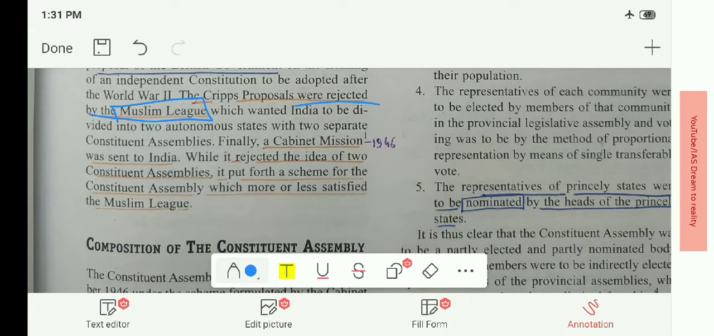Finally, a cabinet mission in 1946. The Cripps proposal was in 1942. The cabinet mission was in 1946. It was sent to India. While it rejected the idea of two constituent assemblies, do remember this point. The cabinet mission of 1946 rejected the idea of two constituent assemblies. It put forth a scheme for the constituent assembly which more or less satisfied the Muslim League. That means the cabinet mission of 1946 was accepted by the Muslim League.